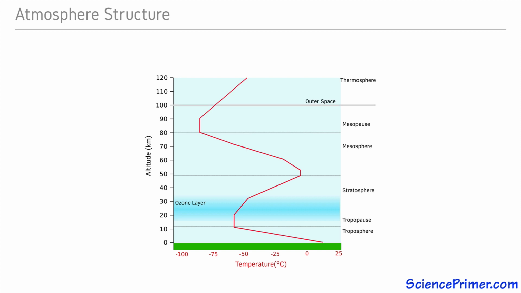The thermosphere includes the Kármán line at 100 kilometers, which is considered the edge of outer space, as it is the point where air is too thin to allow aeronautical flight. The thermosphere extends beyond the Kármán line to an altitude of 500 to 1,000 kilometers, depending upon the amount of solar activity occurring at any given time.